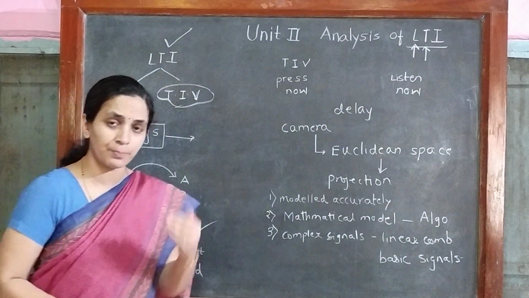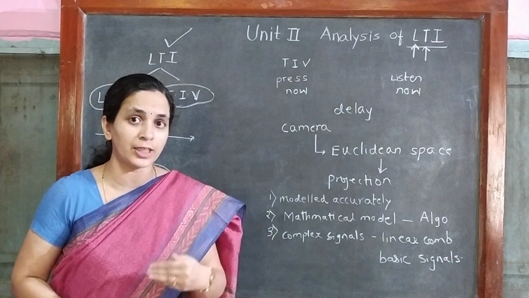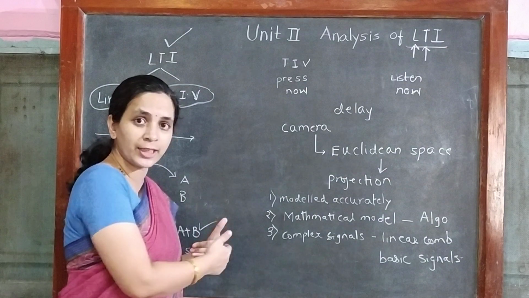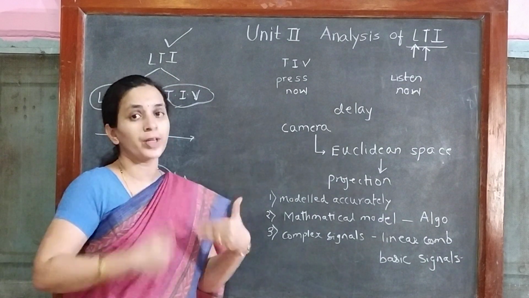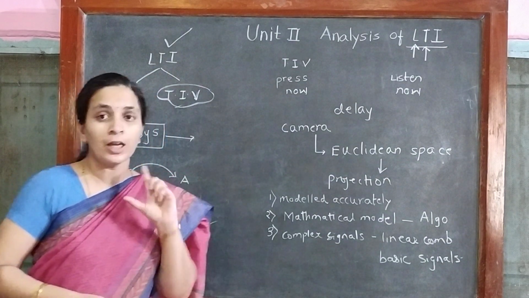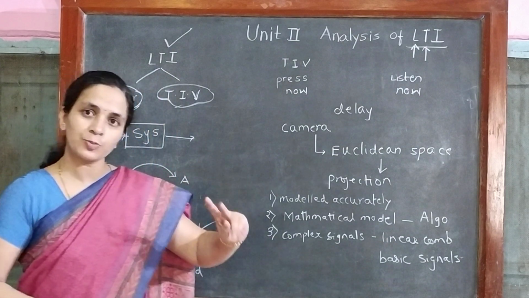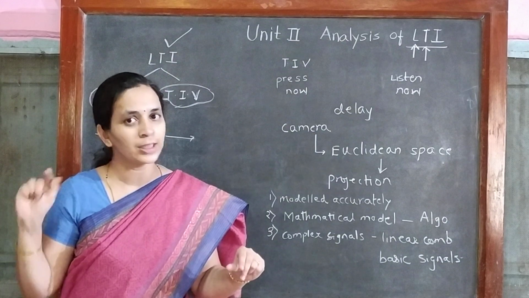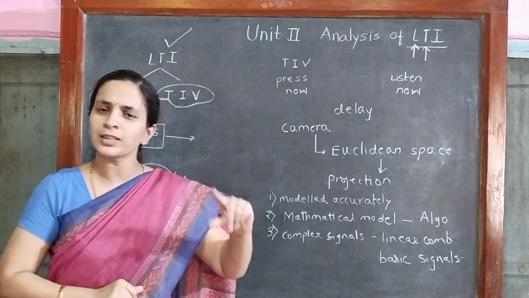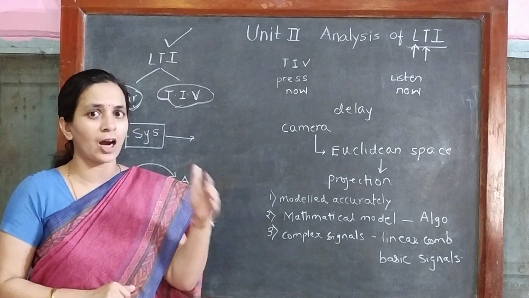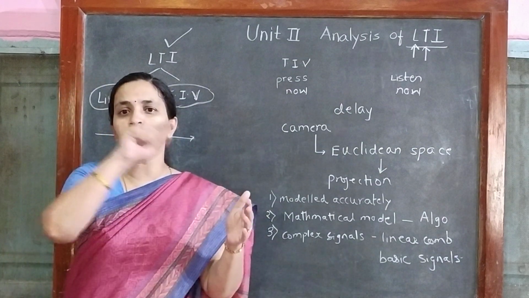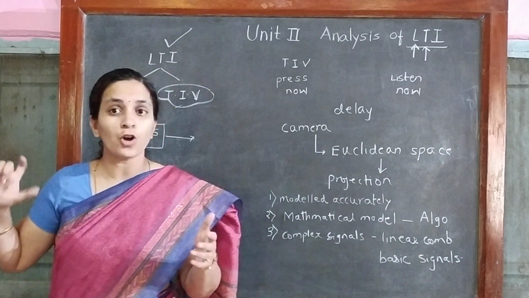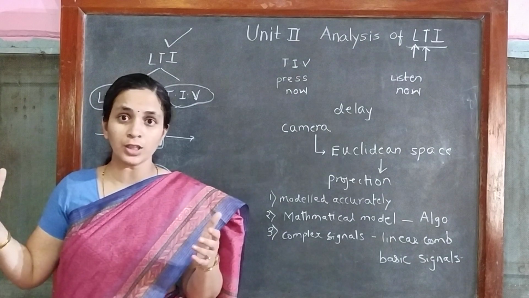When I talk about proportionality, earlier I talked about superposition. Now, with proportionality, or weight, if there is a soft touch, the sound I hear is a softer one. If I press that button hard, obviously I hear a stronger, louder sound, right?